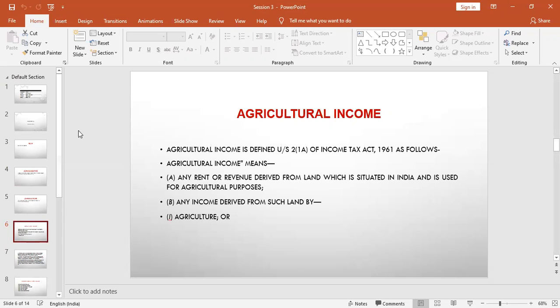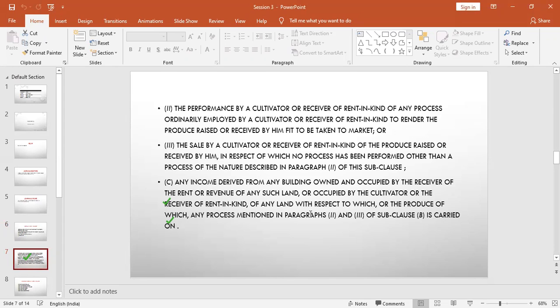Going ahead, coming to the second point: the performance by a cultivator or receiver of rent in kind of any process ordinarily employed by a cultivator or receiver of rent in kind to render the produce raised or received by him fit to be taken to market.